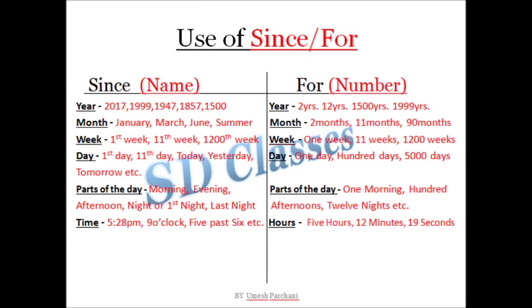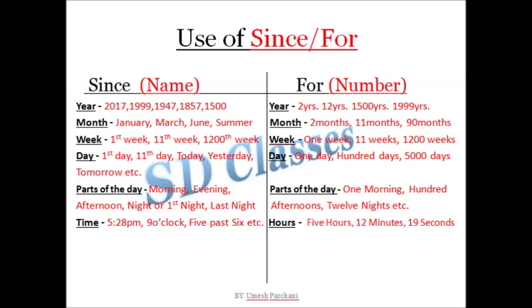Now, a very important part, that is since and for. Most of the students are confused about where they should apply since and for. So here I have my own created short trick. Since and for: as I have written name and number, wherever we write the name of that particular time, we apply since. Wherever we are counting or applying numbers, we apply for.